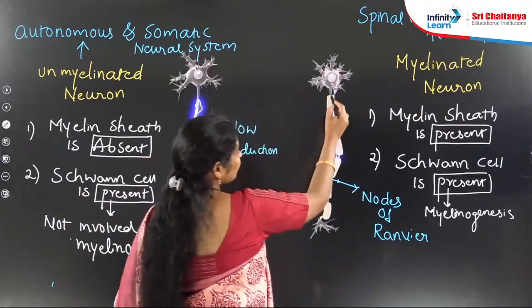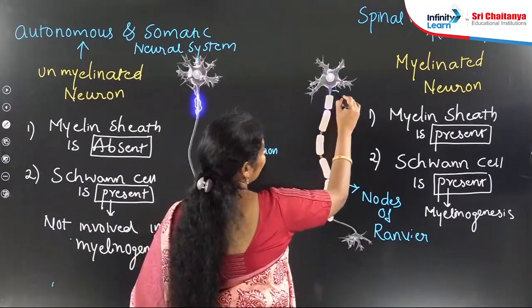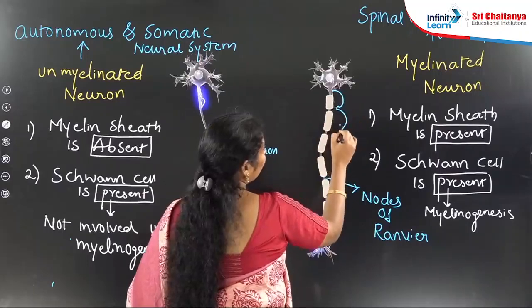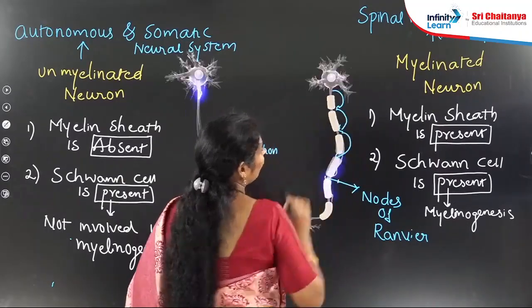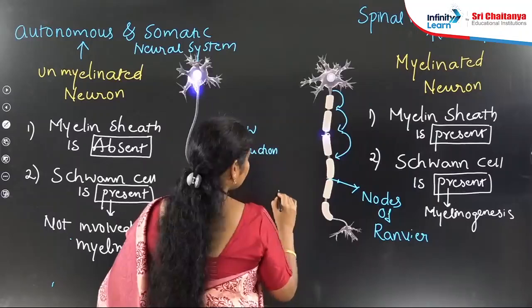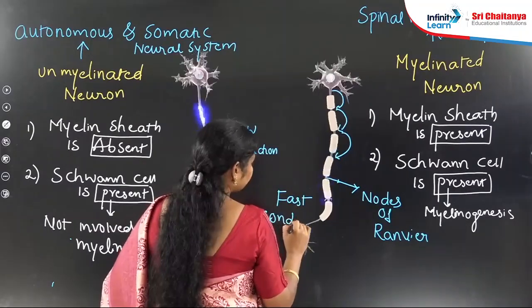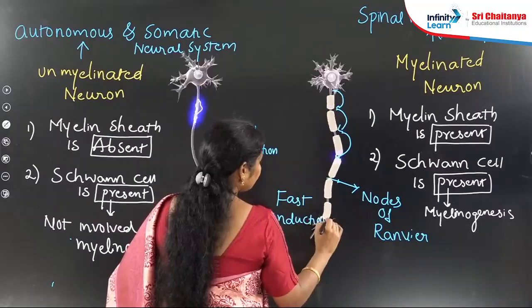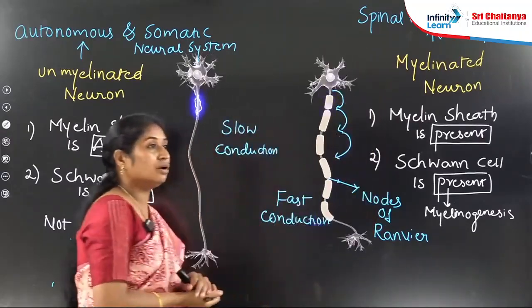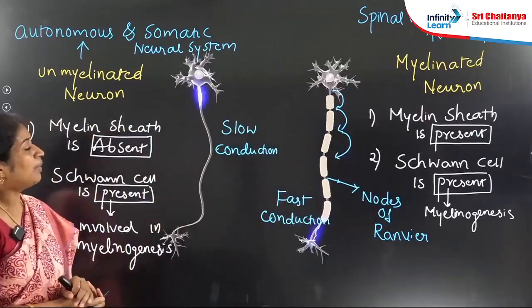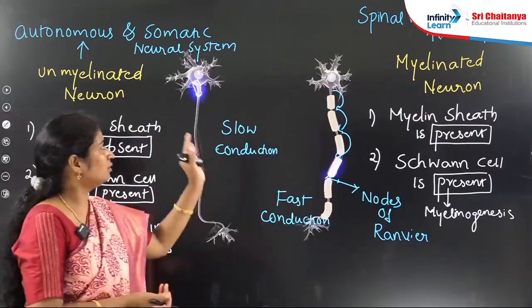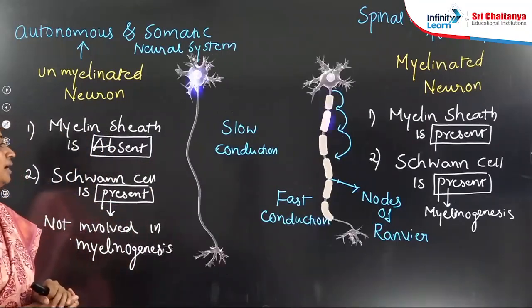The impulse jumps from one node to another node. For that reason, it plays an important role in fast conduction. For that reason, our spinal nerves as well as cranial nerves are made up of myelinated neurons. So this is fast conduction, whereas here, this is slow conduction.